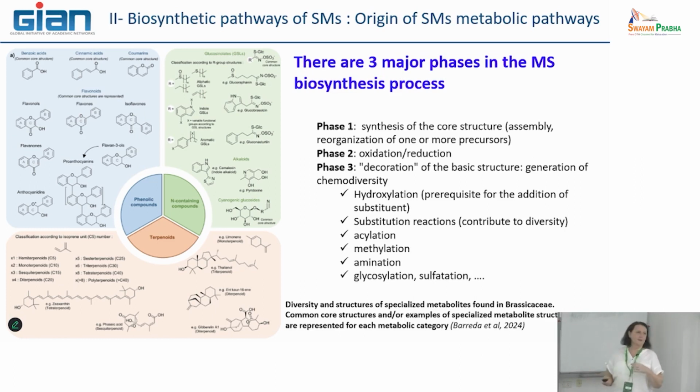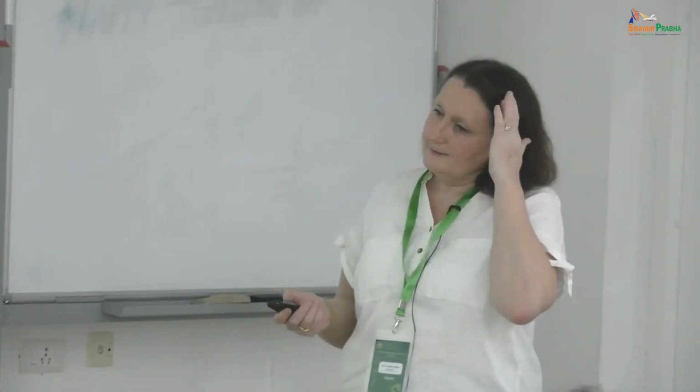And also during the third phase, depending on the number of steps between the precursor and the final product, you find several other types of activities, such as substitution, methylation, amination, glycosylation, and finally some acylation, which is most often the ultimate step of this phase. So if you have this idea in mind, it will be easier to follow how pathways are organized.